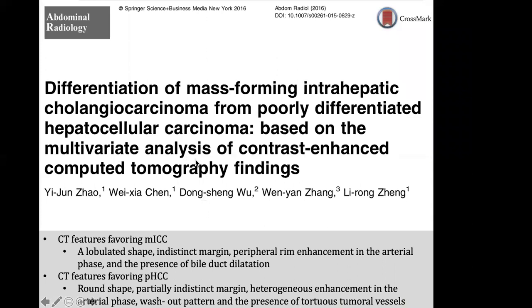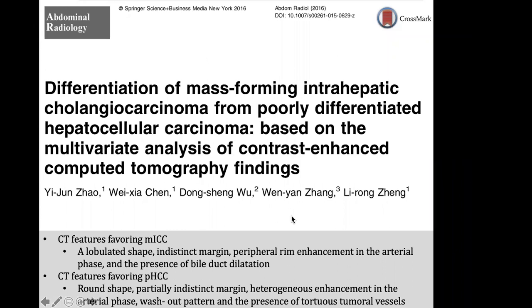This is a combination of hepatocellular carcinoma and cholangiocarcinoma. There are few features which favor intrahepatic cholangiocarcinoma, like lobulated shape, indistinct margins, peripheral rim enhancement in the arterial phase, and presence of bile duct dilatation. And there are features which favor HCC: round shape or partially indistinct margins, heterogeneous enhancement in the arterial phase, washout pattern, and presence of tortuous tubular vessels.